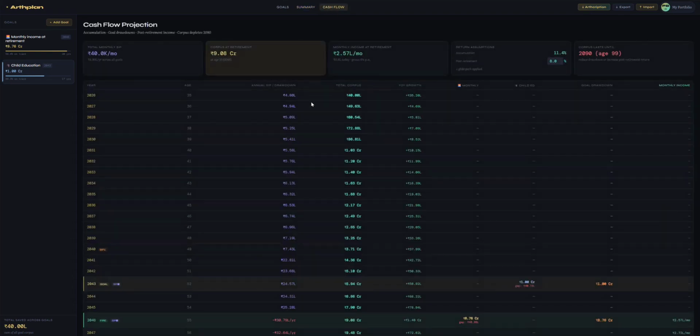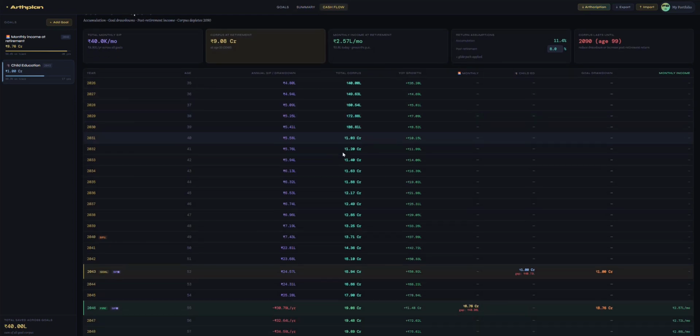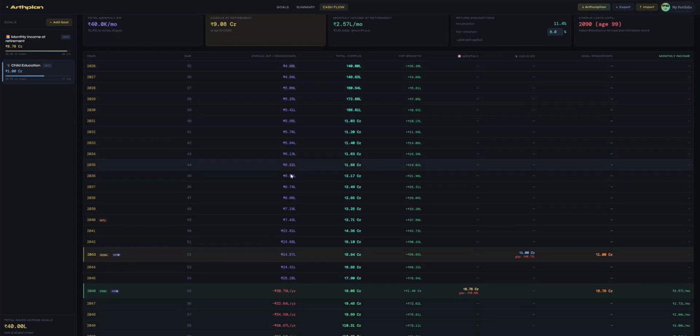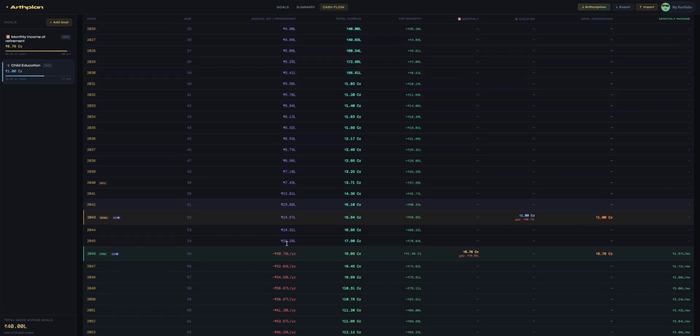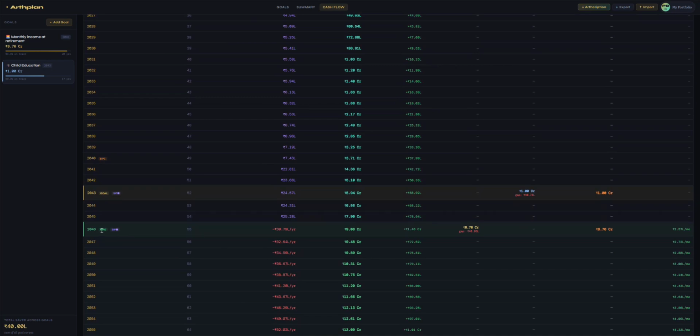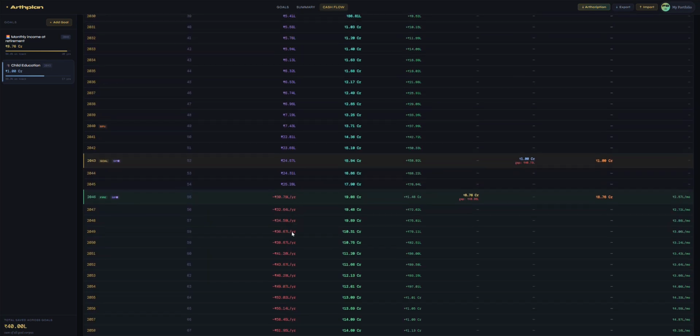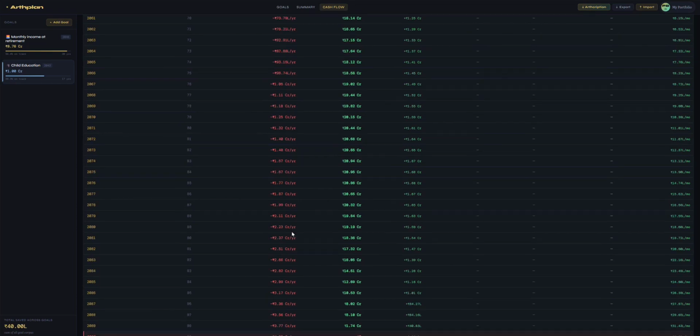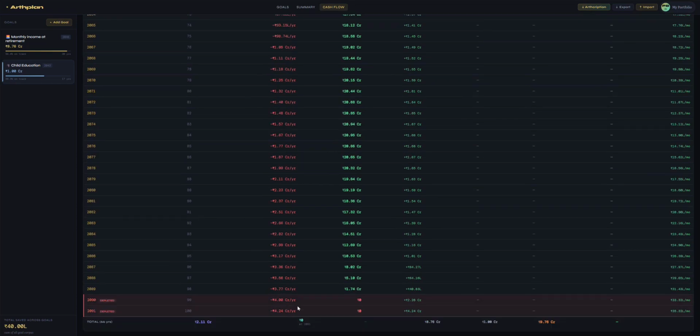You will get a cash flow view as well. This basically simulates your life expenses and your SIP numbers, how your SIPs grow every year, and then once you have retired, how your drawdowns begin, and till when your corpus essentially lasts.